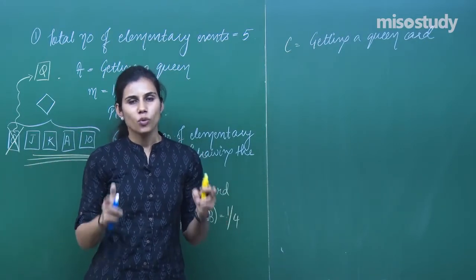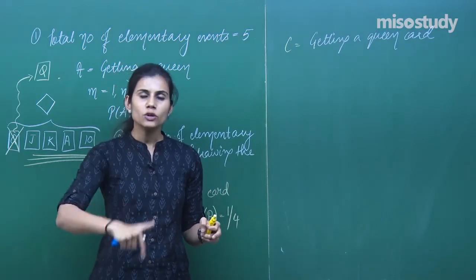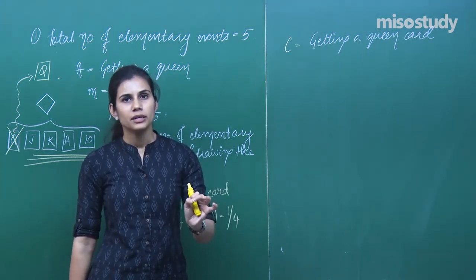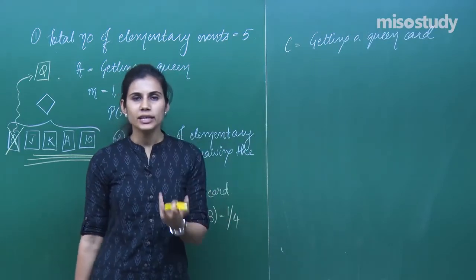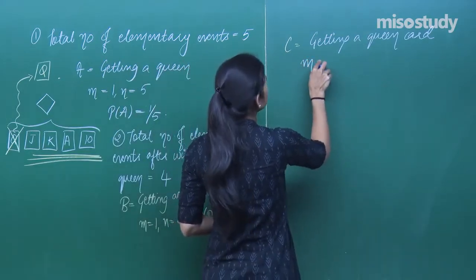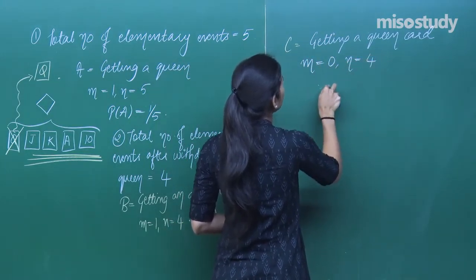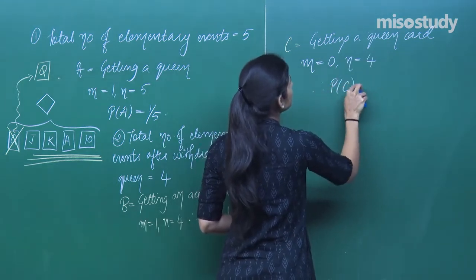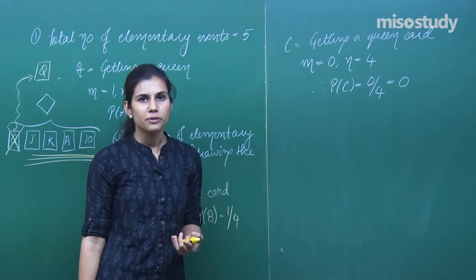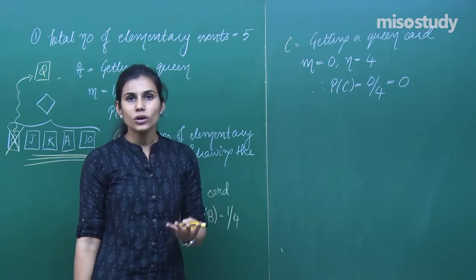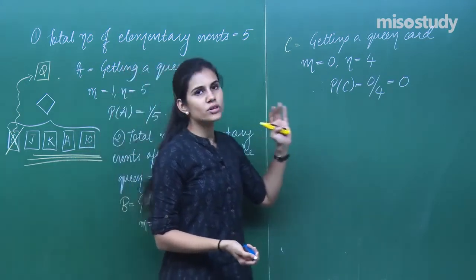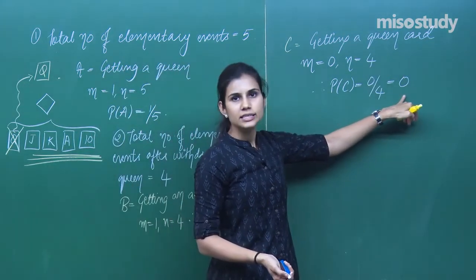Now with these 4 cards, what is the probability that you will be getting a queen? Is there even a queen present in these 4 cards? No, there is absolutely no outcome which is favorable to event C because there is no queen card in the left out 4 cards. The queen has already been withdrawn and kept aside. That means here M is 0 and N is 4. Therefore, probability of C is 0 upon 4, which is 0. There is no chance that a queen card can be withdrawn, because the 4 cards that you have do not contain a queen card. It is an impossible event and therefore it has probability 0.